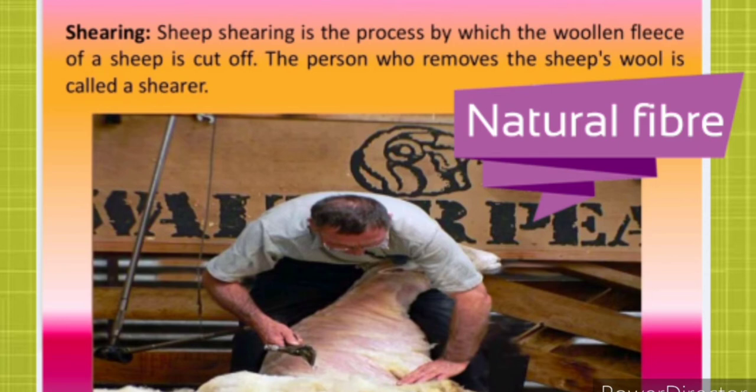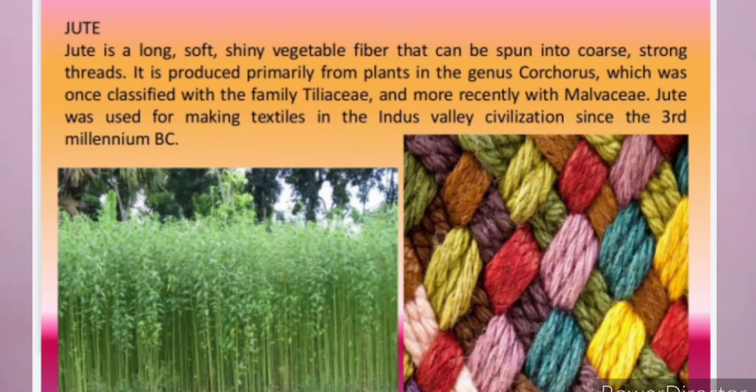Next we have another natural fiber that we are going to study, which is jute. First of all, we should know that India is the leading producer of jute in the world. Now how is jute grown? Jute comes from plants, and the process of growing jute involves a very important process known as retting.